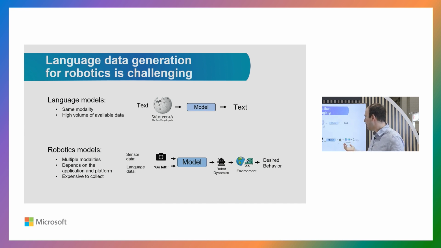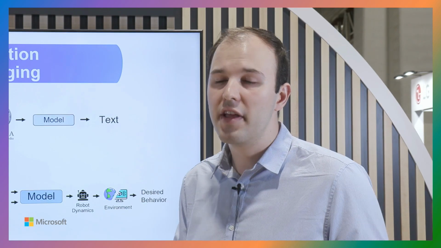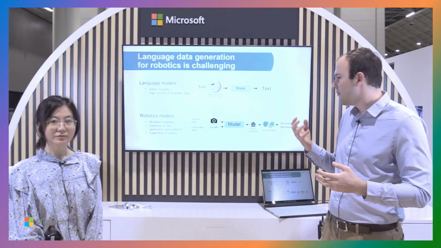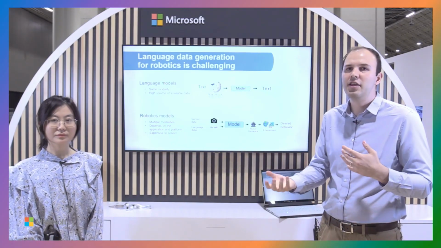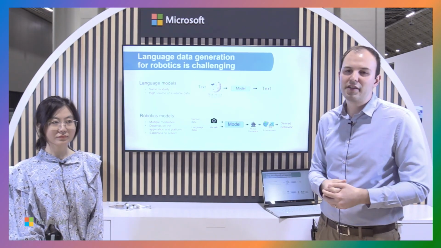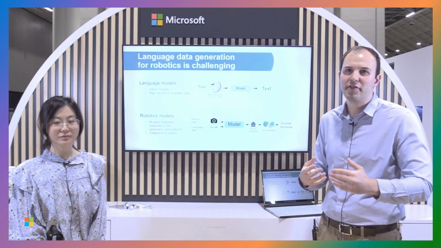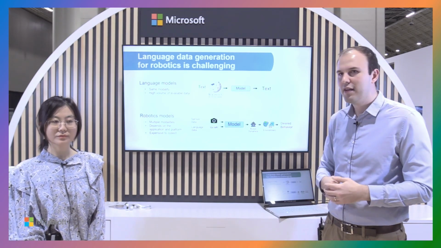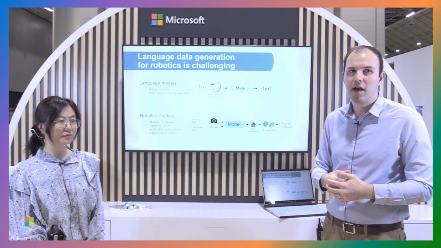We also deal with actions, because the robot is interacting with the environment, and its actions cause changes in the environment around it. So we also have to take into account all these multiple modalities of data, which are effectively much harder to collect in comparison with just downloading a data set from the web or just scraping images or text from the web.